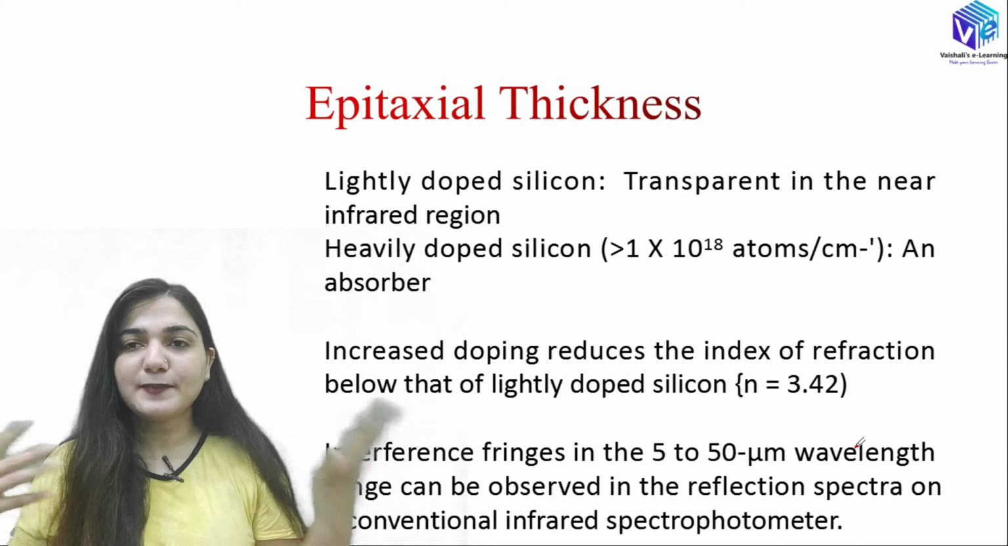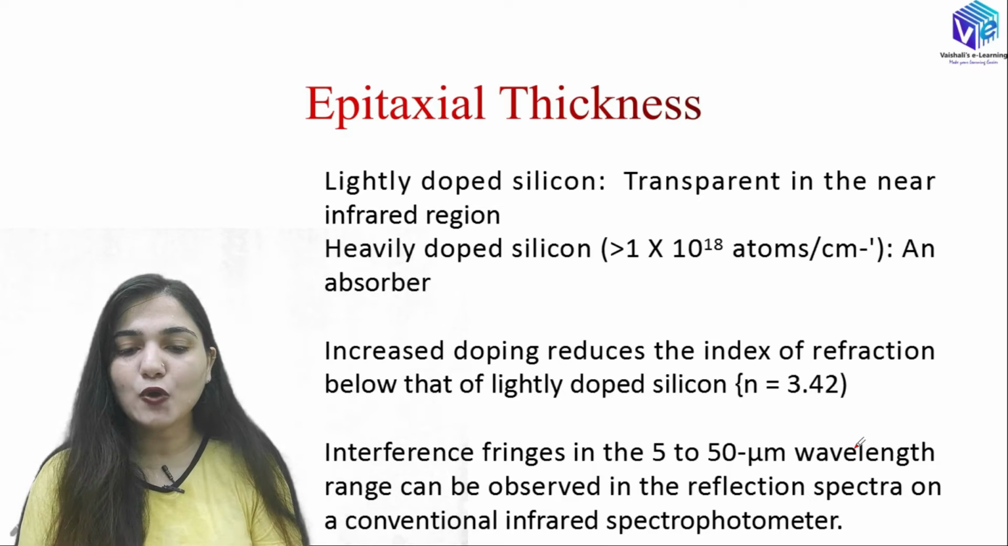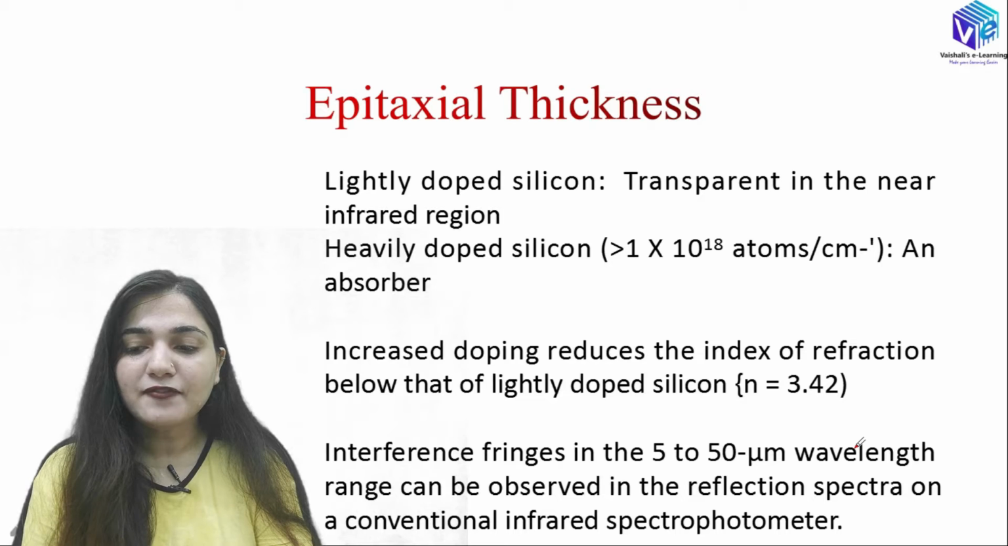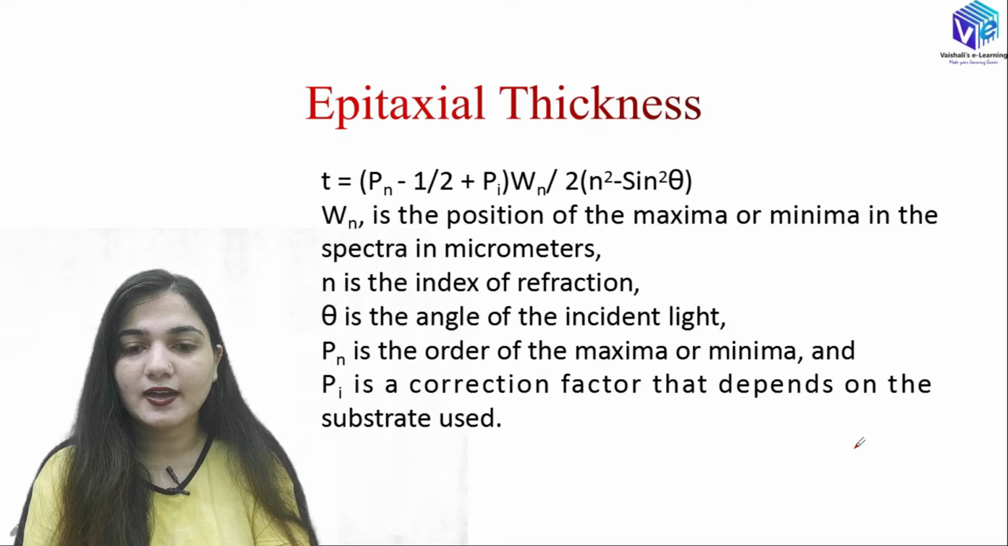So with the help of the spectrophotometer, we can find out the width of the interference fringes. And with the help of interference fringes, we can find out the epitaxial layer thickness. If I talk about the epitaxial layer thickness, T is given as (Pn minus 1 upon 2 plus Pi) into Wn upon 2 into the square root of n square minus sine square theta. So this is a complex equation to find out the epitaxial thickness, and we have various terms involved here.